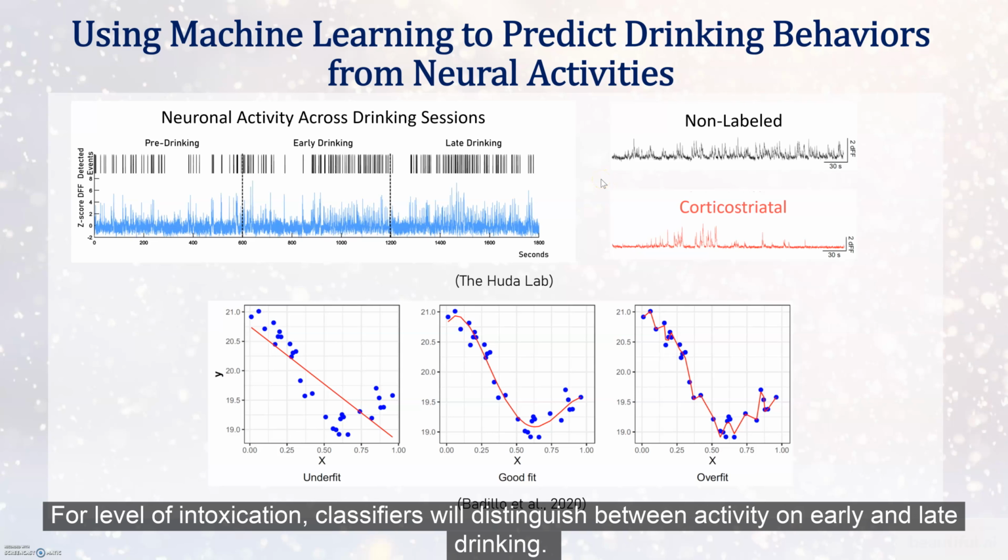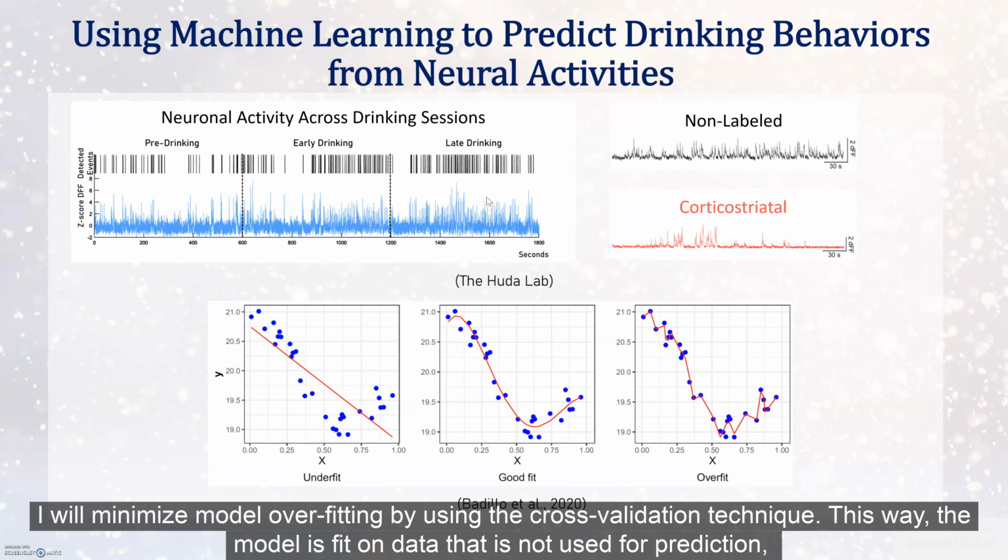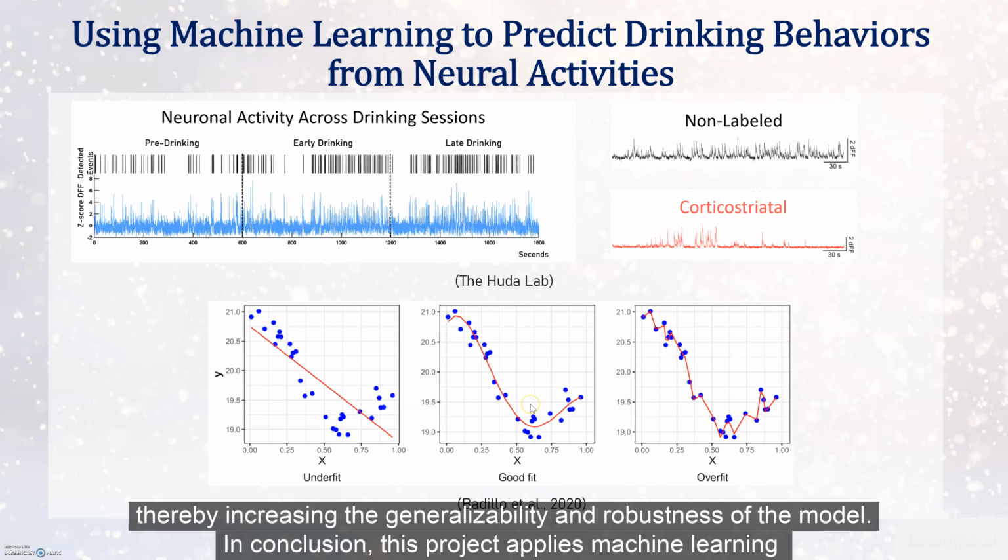For level of intoxication, classifiers will distinguish between activity in early and late drinking. I will minimize model overfitting by using cross-validation techniques. This way, the model is fit on data that is not used for the prediction, thereby increasing the generalizability and robustness of the model.